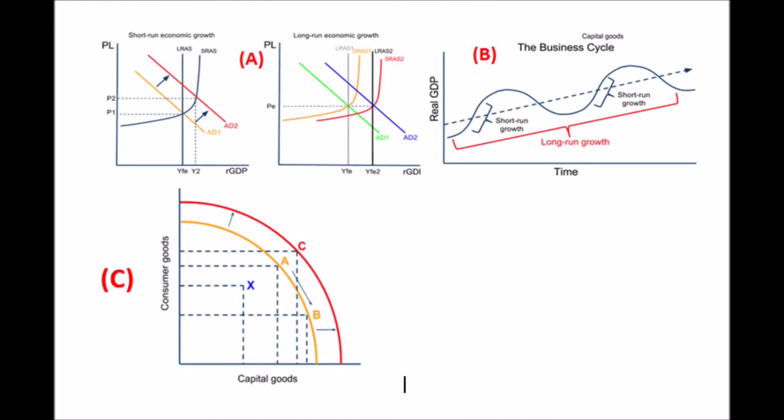Economic growth can also be shown on several graphs, including the business cycle, PPC curve, and AD-AS curves. Here we can see all the shifts caused by economic growth. So, what is the source of this rapid economic growth in Laos? Looking at the data from the CIA World Factbook, Laos' economic growth is more likely to be a result of physical capital and technology.